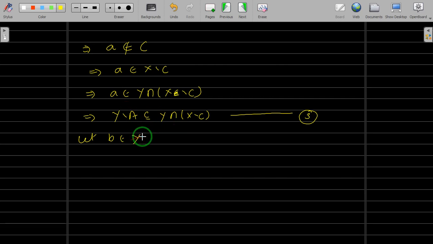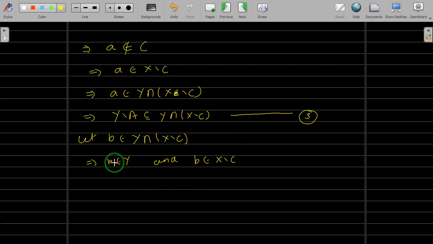Now B belongs to Y intersection X difference C. So let us take a point over here. Now we have to show that this B belongs to Y difference A. Of course this B belongs to Y, that is understood. This implies B belongs to Y, and also this B belongs to X difference C.